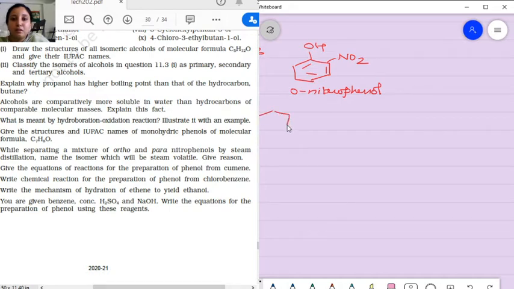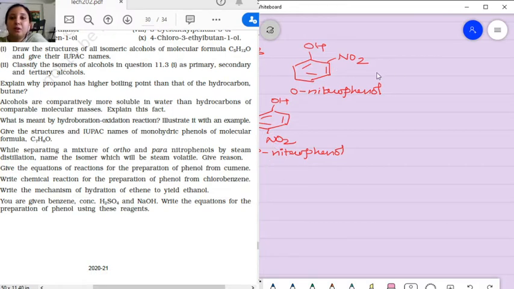this is going to be our ortho-nitrophenol, and this OH and NO2, this is going to be para-nitrophenol.